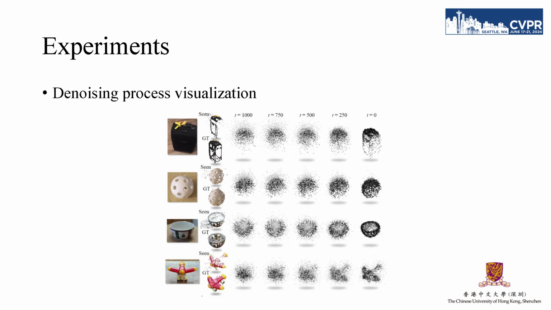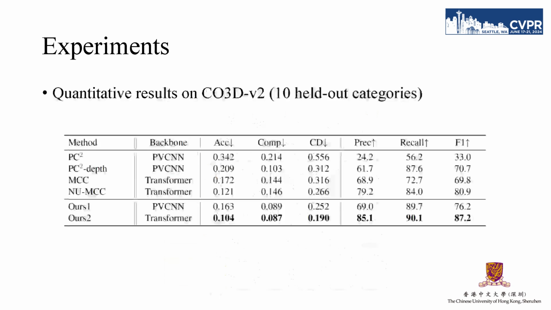We further introduce the experiments to validate the effectiveness of the proposed method. We first visualize the denoising process in this figure. The grayscale of each point indicates its predicted distance away from the target object surface, the darker the smaller. It can be seen that the adaptive queries well capture the target object shape in a progressive manner. The quantitative results on the CO3DV2 dataset demonstrate the superiority of our method, which significantly surpasses other SOTA methods in both reconstruction accuracy and completeness.